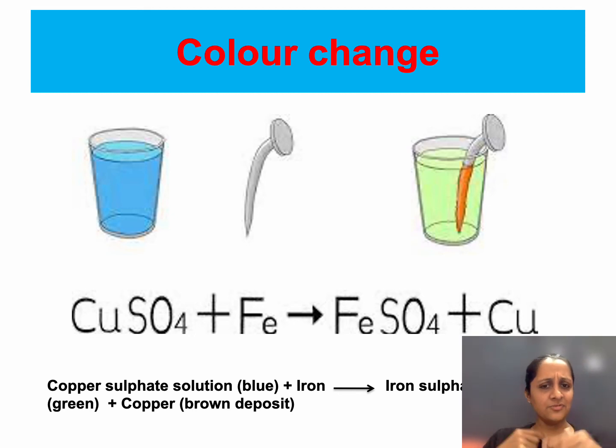Now how did it happen? So here a displacement reaction has happened. The copper which is there in the solution has displaced the iron from the nail. It has removed the iron from the nail and it has taken its place, that is displacement. So it's a very good example of a displacement reaction and a chemical reaction.